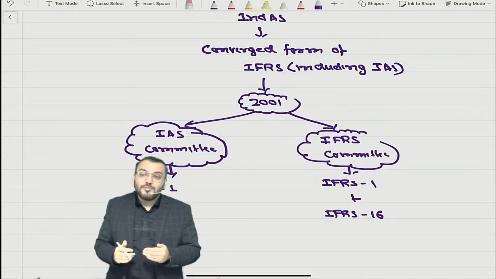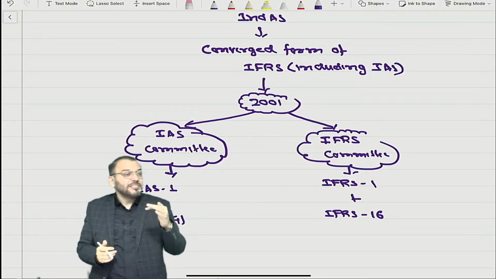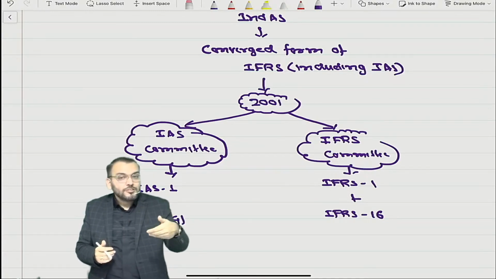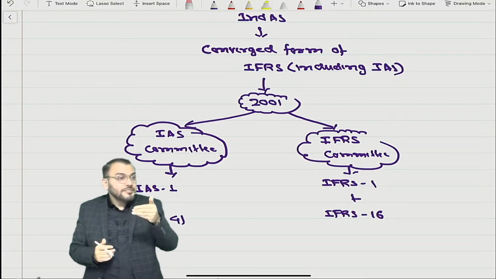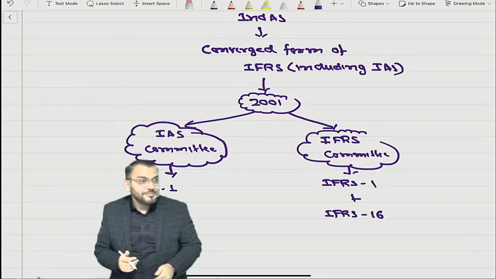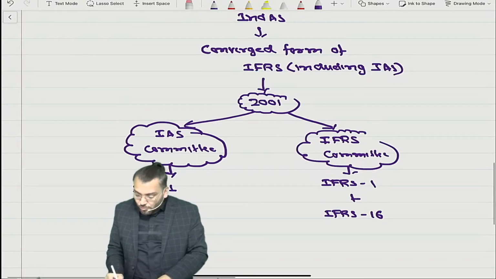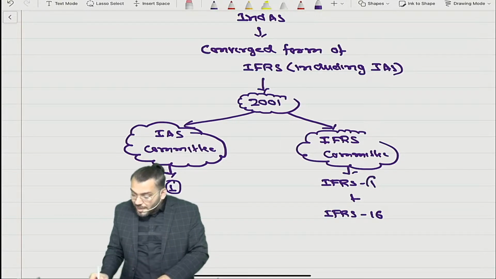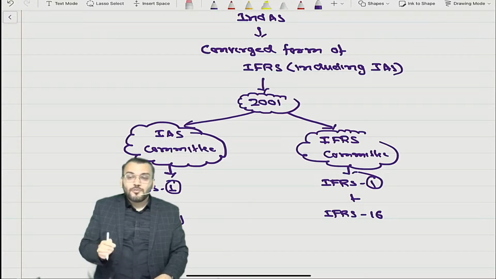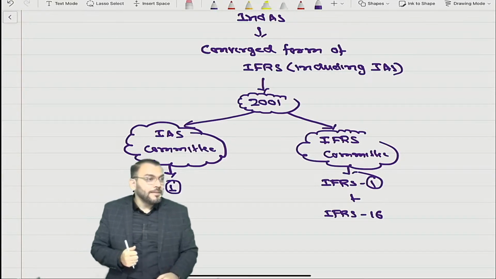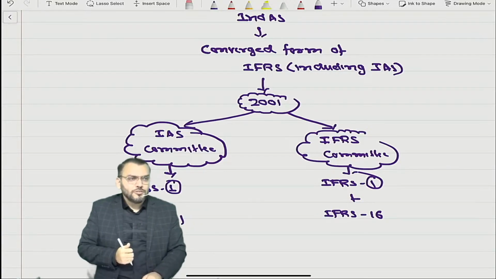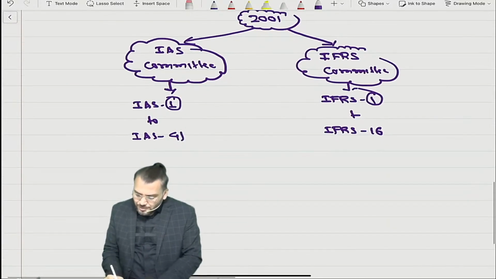Now the question arises: when India adopted, means India converted the IFRS, what name should be given? What number should be given? That was the challenge, because there are two: IAS 1 and IFRS 1. If I say Ind AS 1, there will be Ind AS 1 and Ind AS 1, so there will be a conflict. That was one doubt. So what have they done?